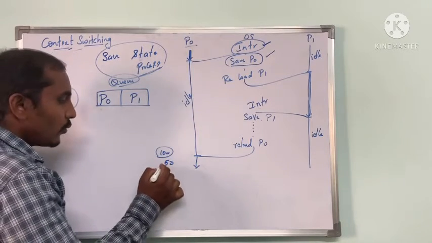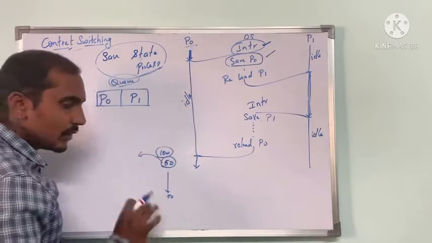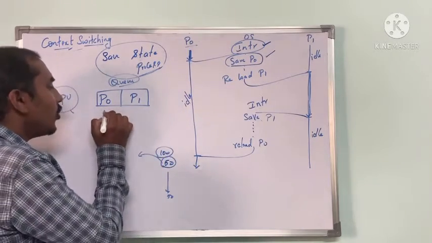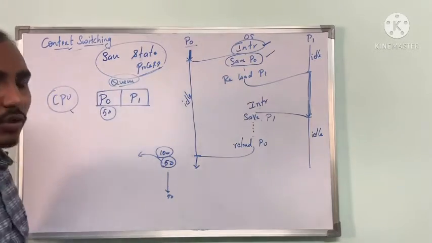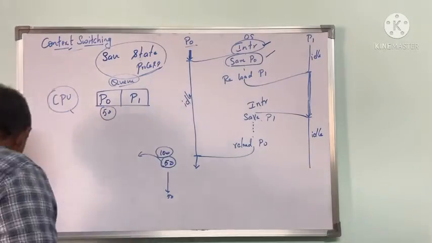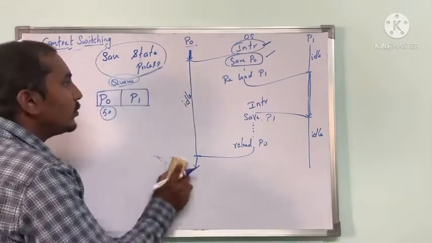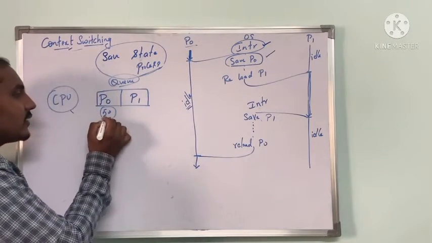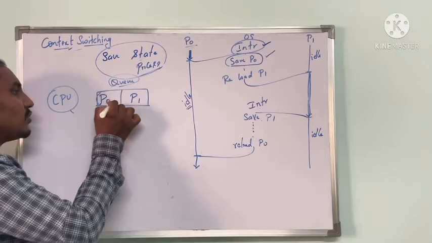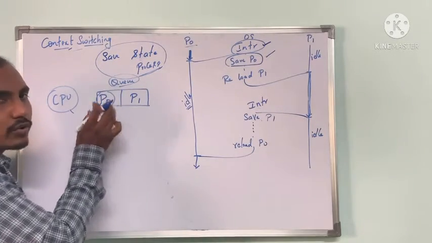Now we are going to store this state, that is, this process has completed how many lines? 50 lines of code. The rest of the 50 lines are pending. It has not been completed. So we are going to save that state. After saving that state, the CPU will be idle. Once we save that state, the process P0 will be removed from the CPU.